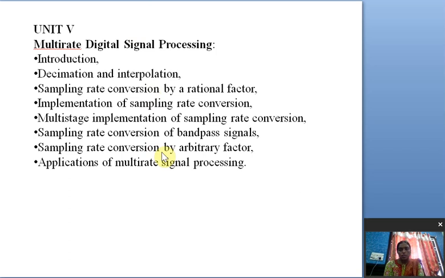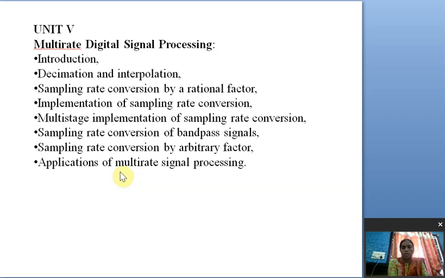Good morning. Today's topic is multi-rate digital signal processing, which is the fifth unit in digital signal processing. It consists of introduction, decimation and interpolation, sampling rate conversion by a rational factor, implementation of sampling rate conversion, multi-stage implementation of sampling rate conversion, sampling rate conversion of band pass signals, sampling rate conversion by arbitrary factor, and applications of multi-rate signal processing.